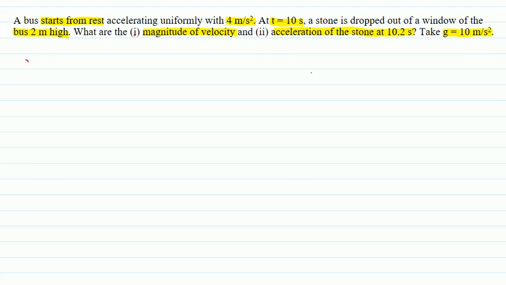First of all, we see what is given to us. Given: acceleration of the bus is 4 meter per second square. T1 is 10 seconds when the stone is dropped and T2 is 10.2 seconds where we have to calculate the velocity of the stone and its acceleration. And the height of the bus window is 2 meter.